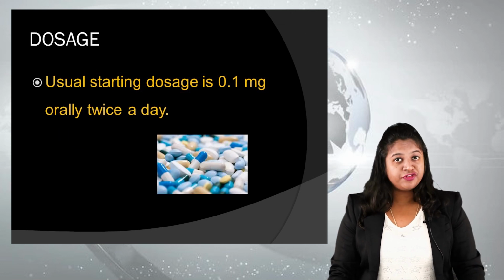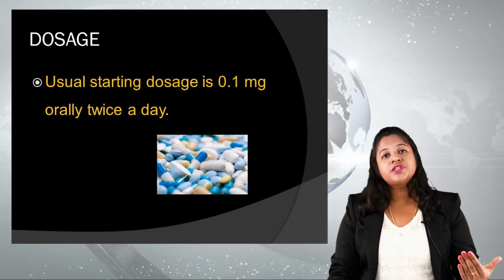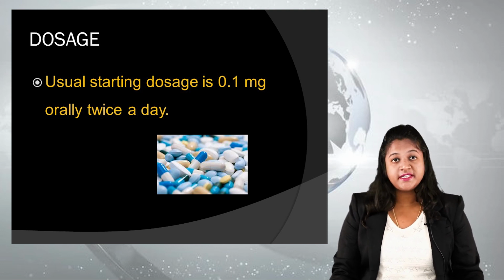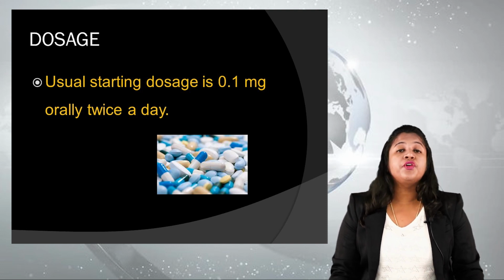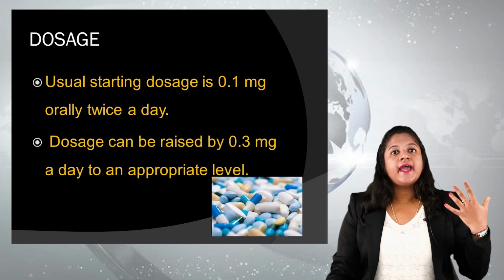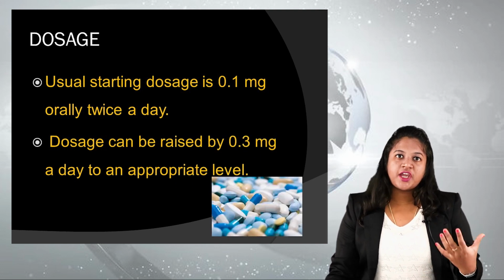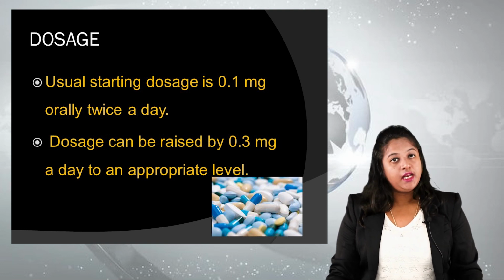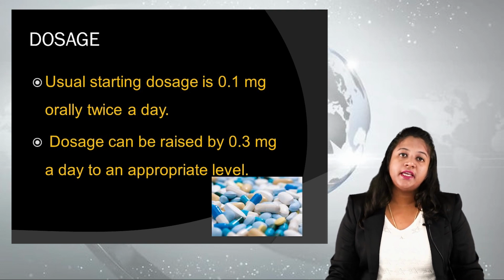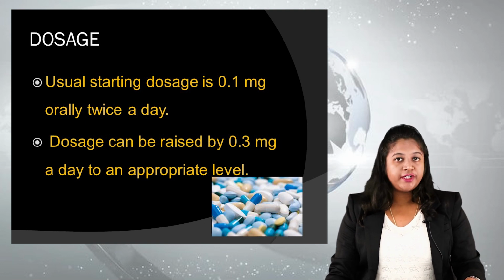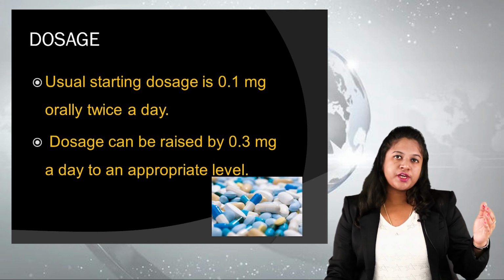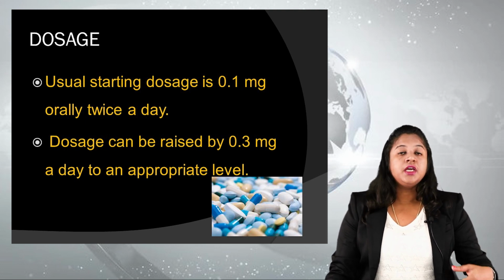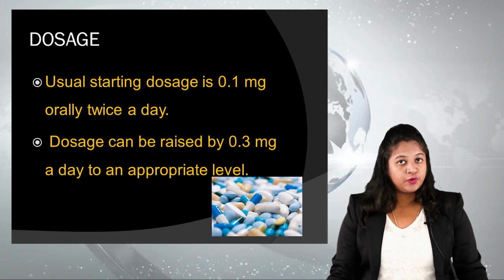Moving on to the dosage of the drug. The usual dosage is 0.1 mg, given orally twice a day. That is the starting dose of the drug. The dosage can be raised later on to an appropriate level, up to 0.3 mg a day. So usually we start off with 0.1 mg to a maximum of 0.3 mg. That's the dose of clonidine.